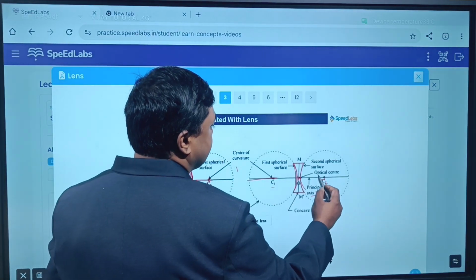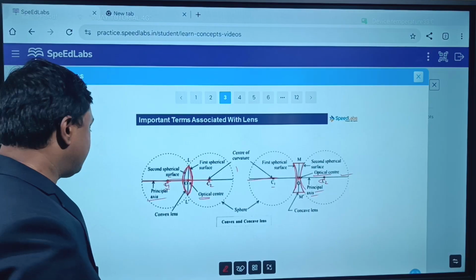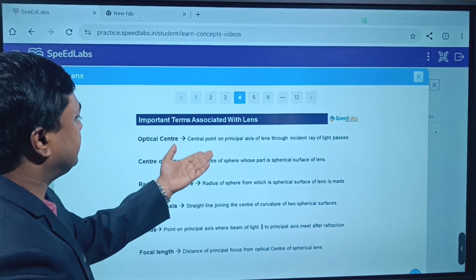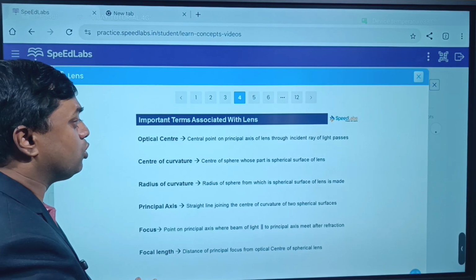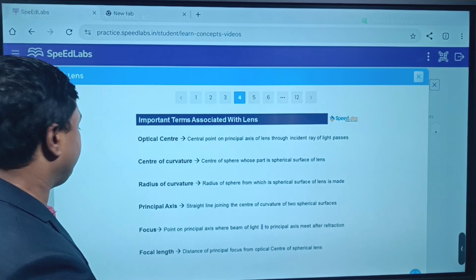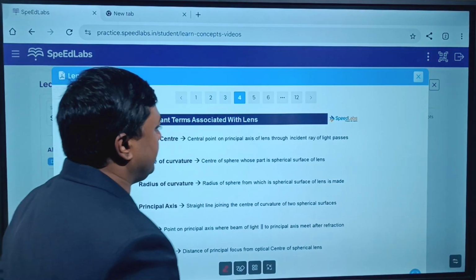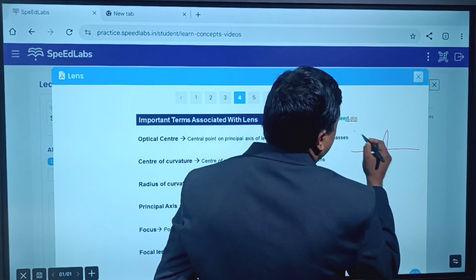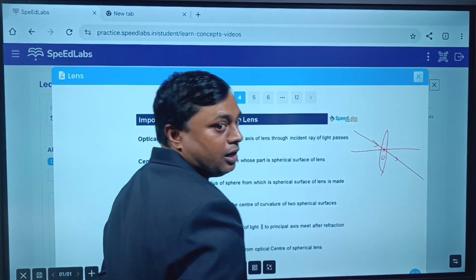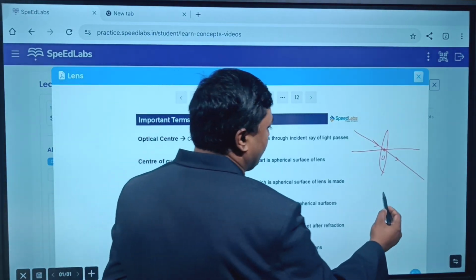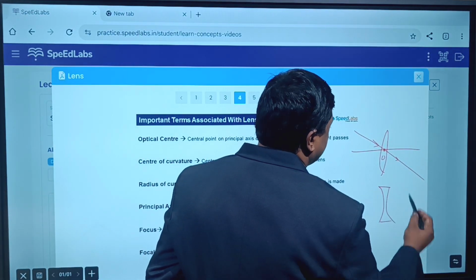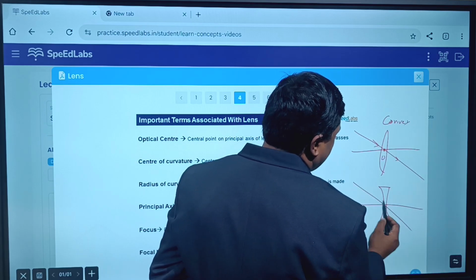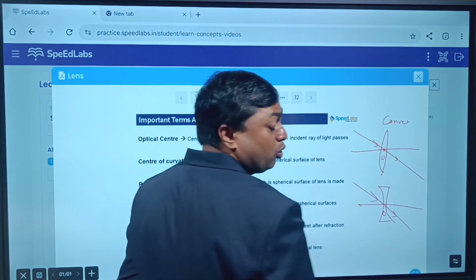Here also the optical center is there, the midpoint of the lens. Here the definition you can go through: the optical center is the central point on the principal axis of the lens through which an incident ray of light passes. See what happens when a ray of light passes through the optical center: it goes undeviated. In case of a concave lens also, and a convex lens also, if a ray of light passes through the optical center, it goes undeviated.